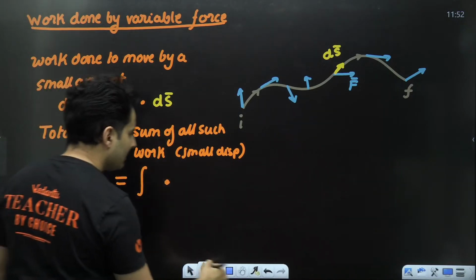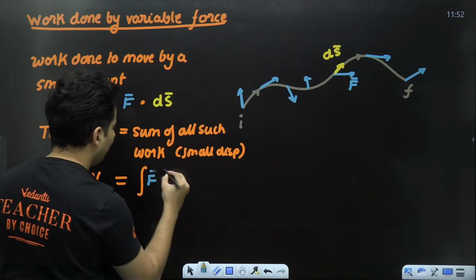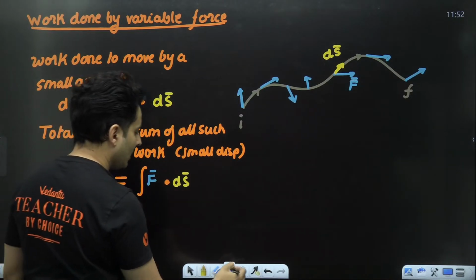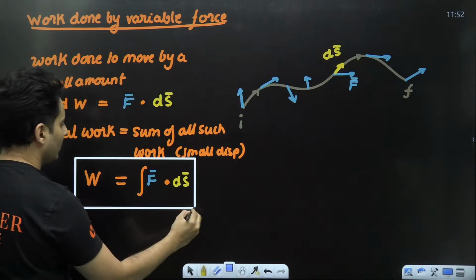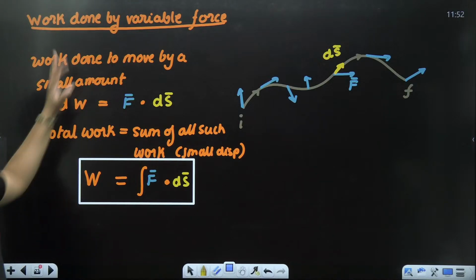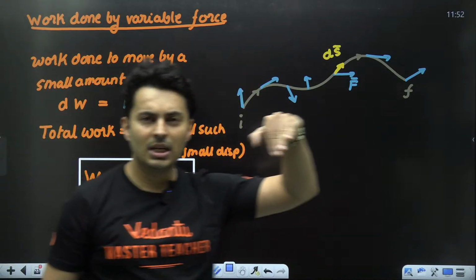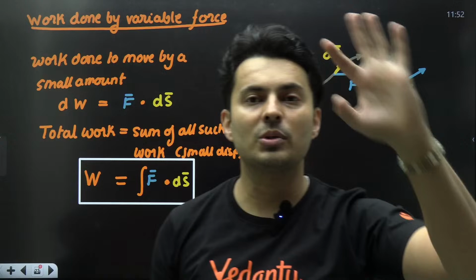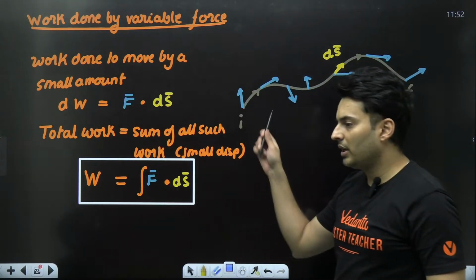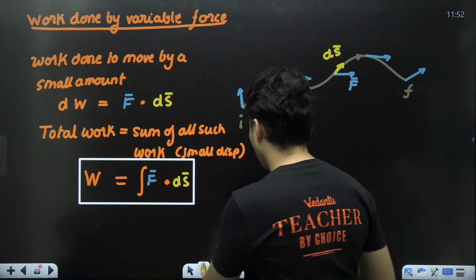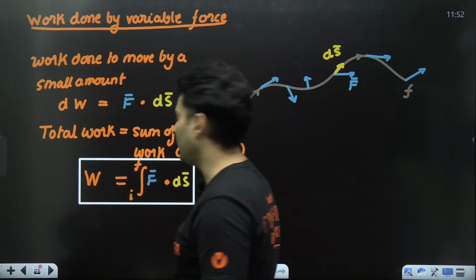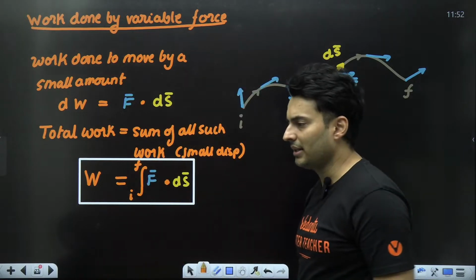So basically it is nothing but the integration of force with respect to the displacement. That is how we find out the work in a variable case scenario. When the force is changing, when you are not moving along a straight line, you integrate by going from the starting point to the ending point. The limits of the integration are always from the start till the end, from initial to the final location. We'll take examples so that you understand it.